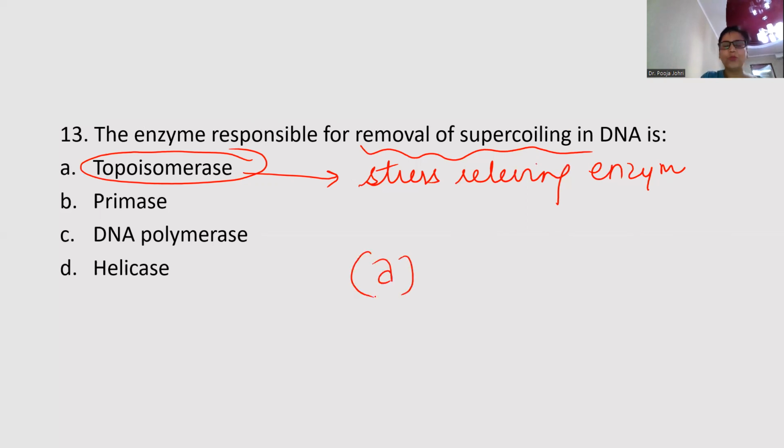So the answer is topoisomerase. It is of two types, topoisomerase 1 and topoisomerase 2. Type 1 cuts only one strand, type 2 cuts both the strands, just to protect them from denaturation. Then primase is helping in initiation of DNA replication. DNA polymerase is helping in polymerization, and helicase is helping in unwinding of the helix, because whenever we unwind the helix, it is in the shape of a replication fork. So helicases and single strand binding proteins help in unwinding of the helix. But whenever we talk about supercoiling, it is topoisomerase.